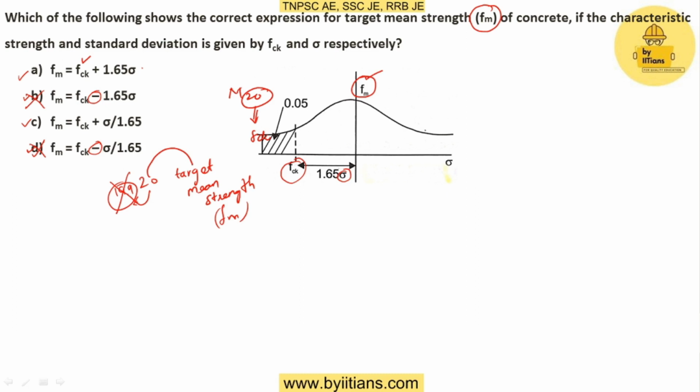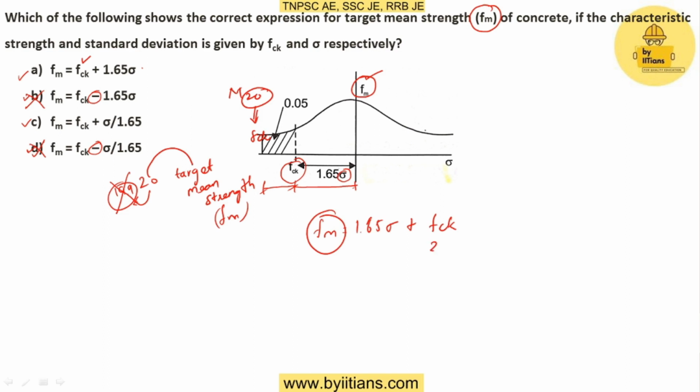To get FM, from the FCK value we add 1.65 sigma. So my FM will be FCK plus 1.65 sigma. That is my target mean strength value.